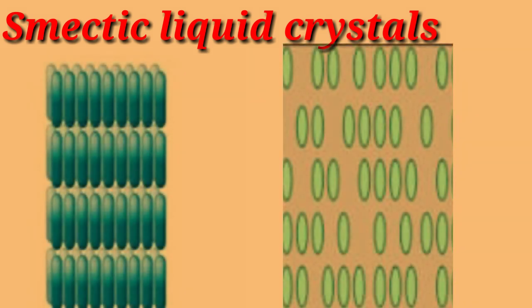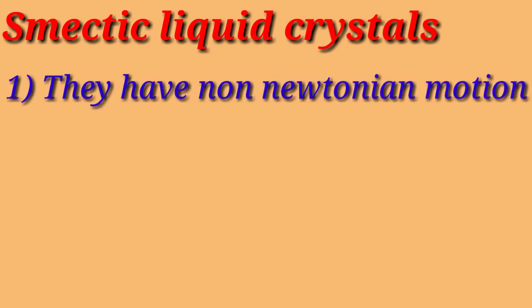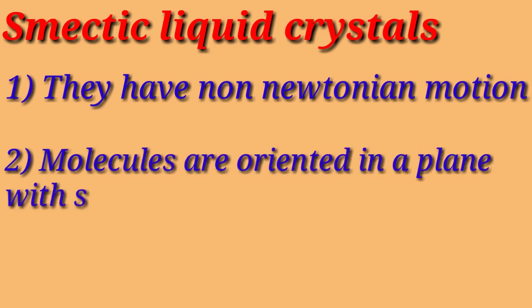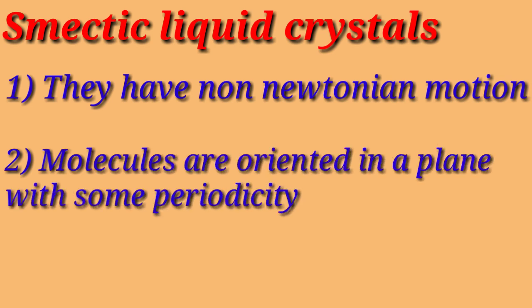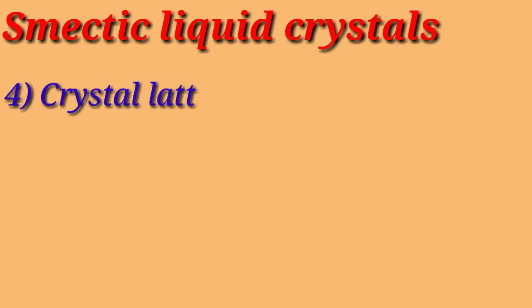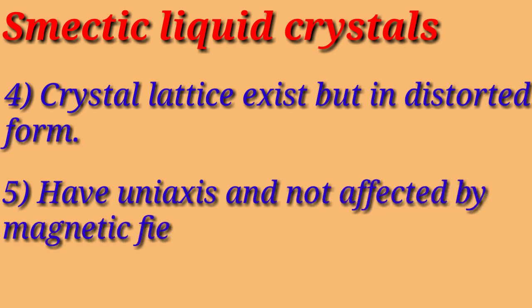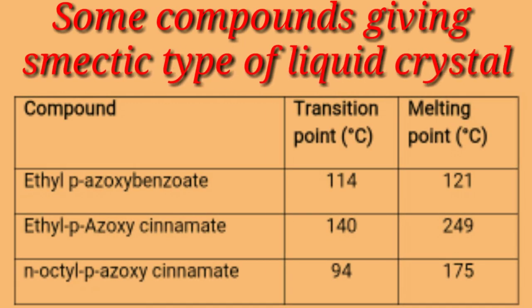They have non-Newtonian motion, therefore we cannot call them viscous. Molecules are oriented in a well-defined plane, but there is some periodicity within the plane. These liquid crystals are obtained at lower temperature. In this case, the crystal lattice exists but in distorted form. They are uniaxial, that is, having a single axis, and are not affected by magnetic fields. So here are examples of smectic liquid crystal.